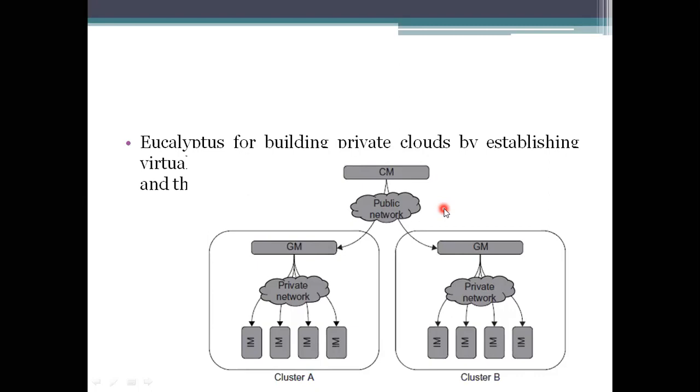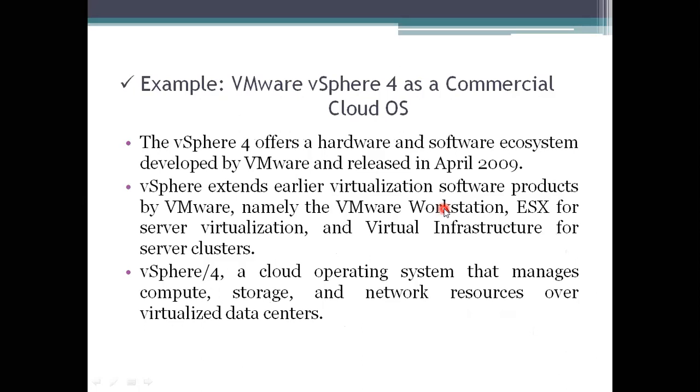The next example is VMware vSphere 4, which is simply called a commercial cloud operating system. What vSphere 4 offers is a hardware and software ecosystem which has been developed by VMware, and it was released in April 2009.